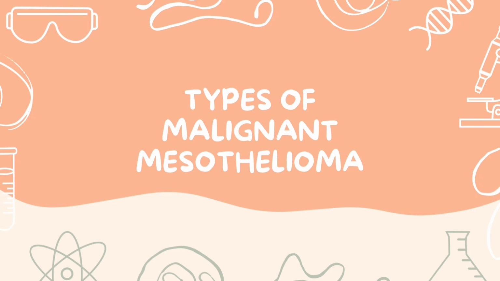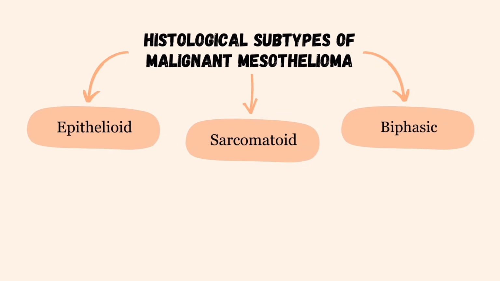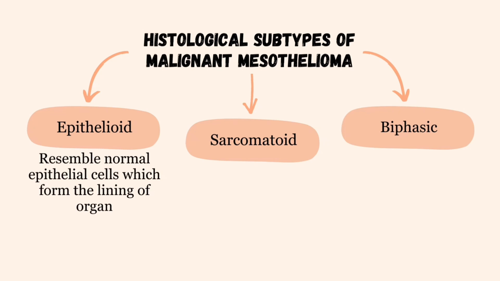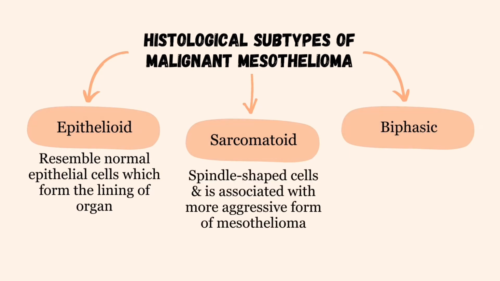There are three major histological subtypes of malignant mesothelioma, which are epithelioid, sarcomatoid, and biphasic types. Epithelioid is the most common subtype and resembles normal epithelial cells, which form the lining of organs. Sarcomatoid subtypes consist of spindle-shaped cells and are associated with a more aggressive form of mesothelioma, while biphasic subtypes consist of a mixture of both epithelioid and sarcomatous cells.